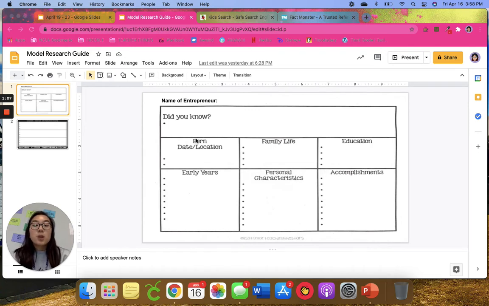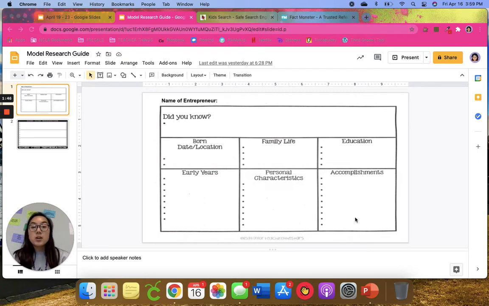So like today, we're going to look at maybe finding a fun fact for this Did You Know? We're also going to look for where our entrepreneur was born, and what date, what kind of family life they had, and what kind of education they received. And then tomorrow, you will look for some facts about their early years, any personal characteristics of that entrepreneur, and their accomplishments. Again, this is going to be a long video, so feel free to watch what you need to watch to kind of help you start your research, and then come back to it throughout the week.